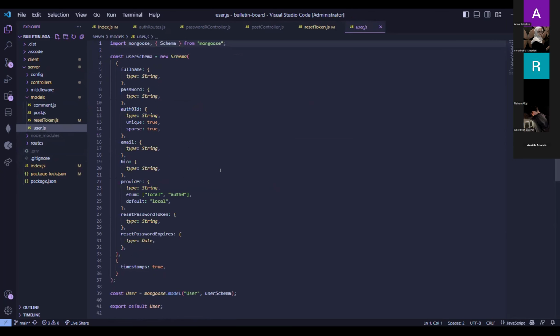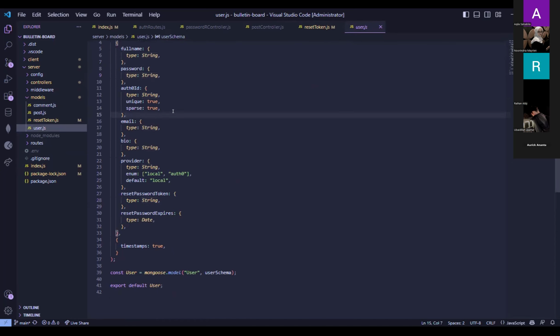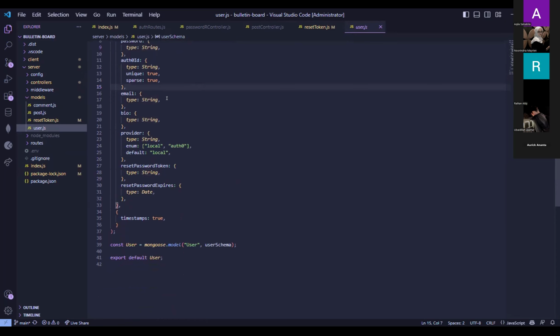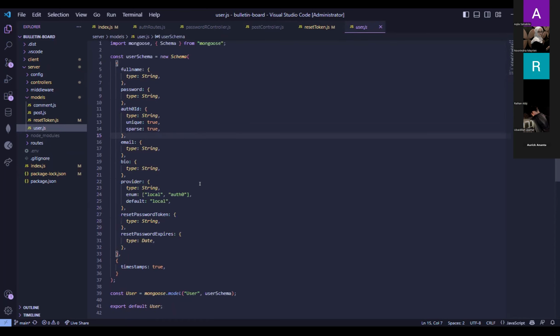And then the last, there's the user schema. Of course, there's the full name in here. We're using type string, and then the password. Same also, we use the type string. And then there's the auth0, email, bio, provider, reset password token, and the expire. So from me, we can go to the middleware, routes, and the index by Aurick. You can go, Aurick.